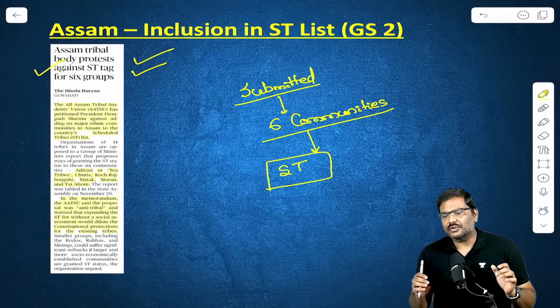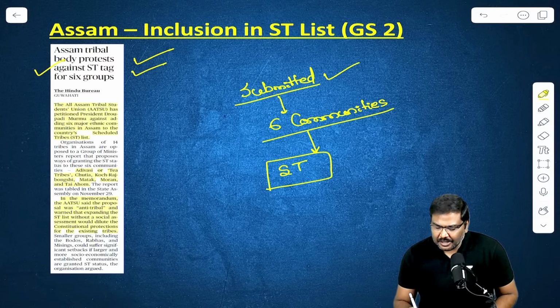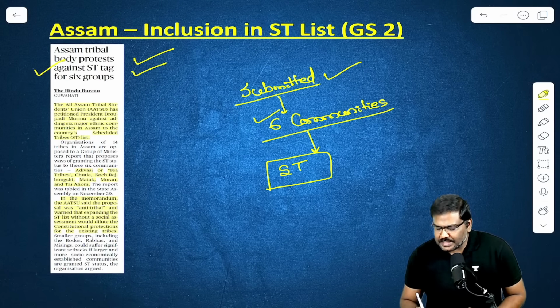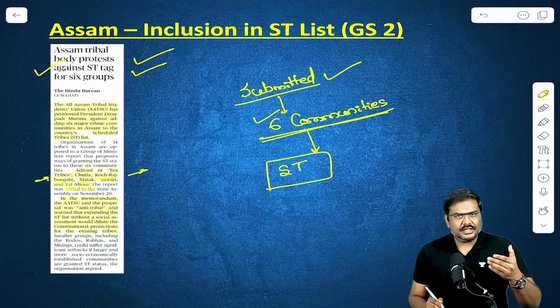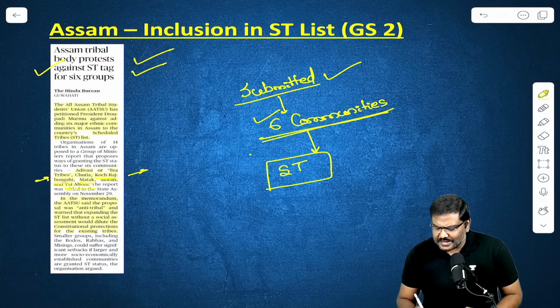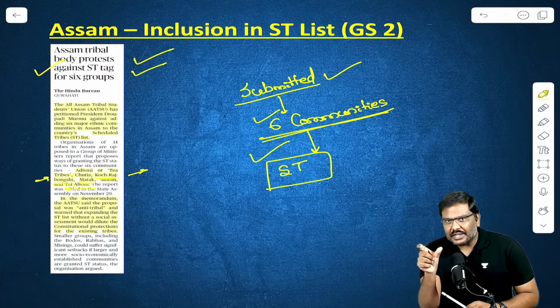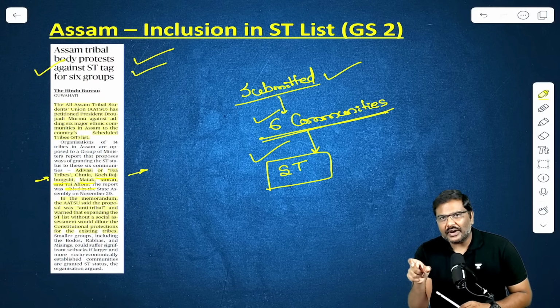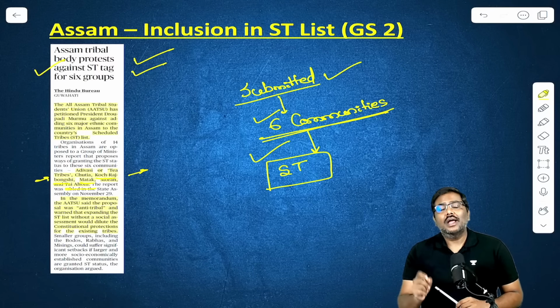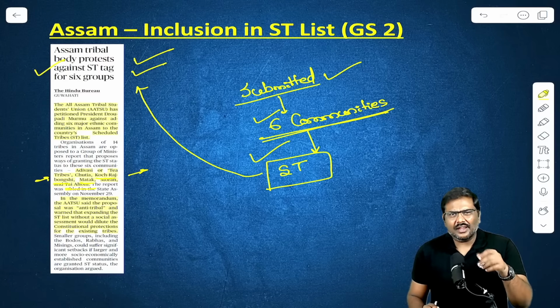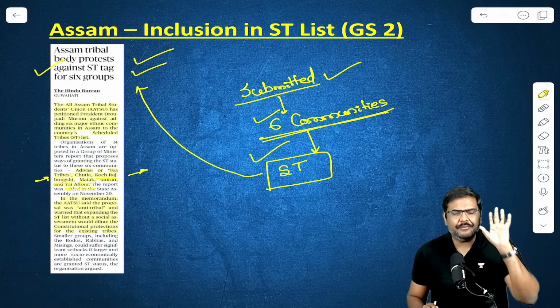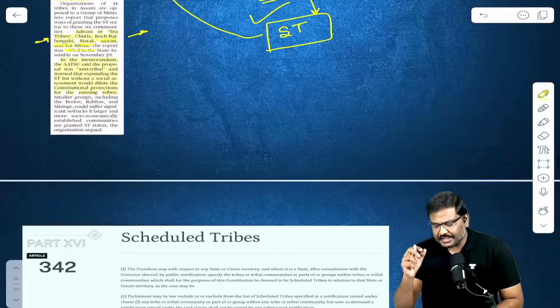Let's dissect the news. According to this particular committee or the ministerial panel, the 6 communities have been identified. For example, the tea tribes, right? Koch Rajbongshi, right? Tai Ahom, Matak, etc. 6 communities have been identified, and it has recommended that all these 6 communities should be recognized and notified as scheduled tribes. And against this particular report, there is a tribal body which is protesting and saying, no, this should not be done. What are the issues? What are the points? Let's understand.